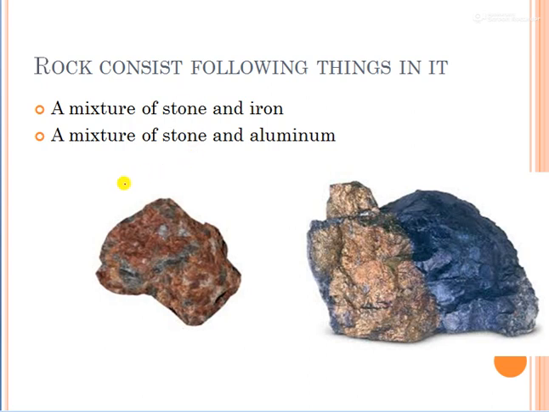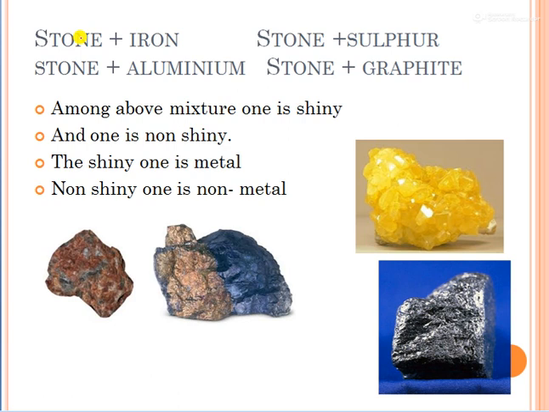Let us see next. Here I have written a few examples. Stone plus iron is a kind of rock found in nature. Stone plus aluminium is a kind of rock found in nature. Stone plus sulfur, stone plus graphite. This is the example of stone plus iron. This is the example of stone plus aluminium. This is the example of stone plus sulfur, and here the stone is removed, only sulfur is left. And this is the example of stone and graphite.